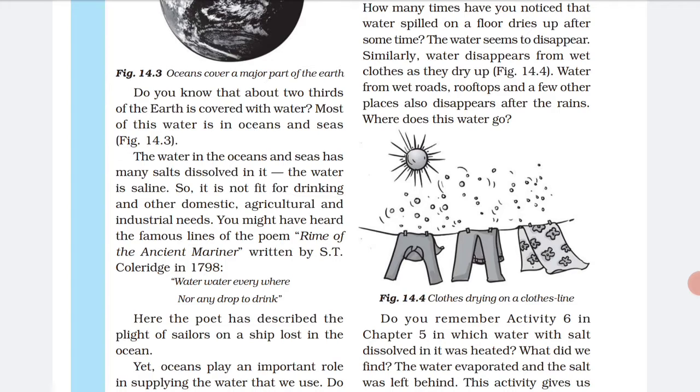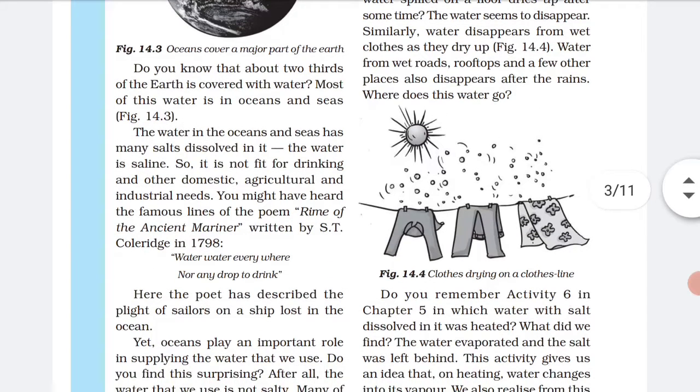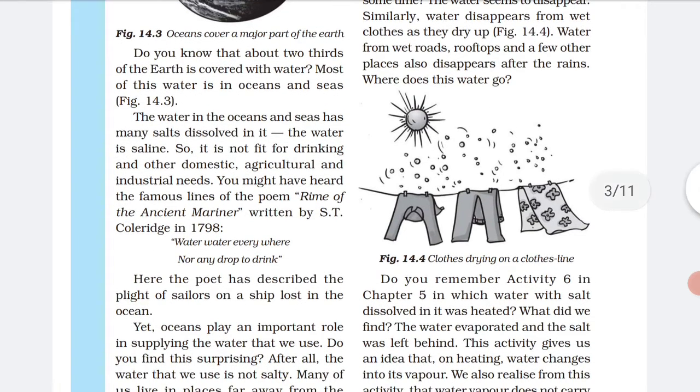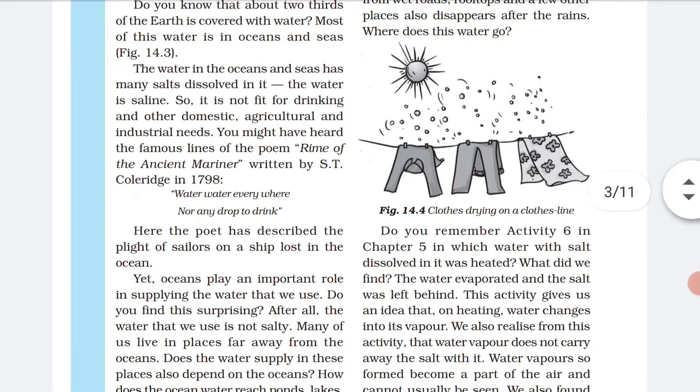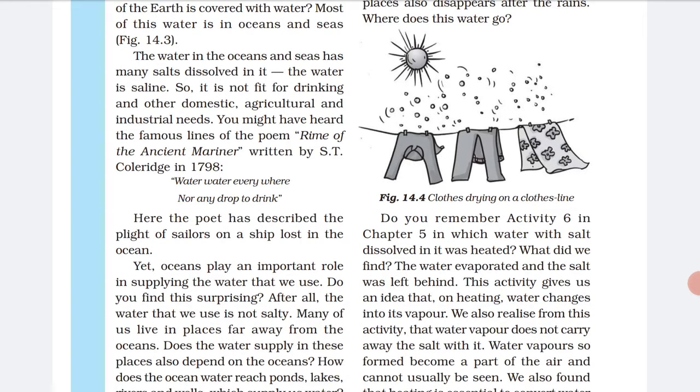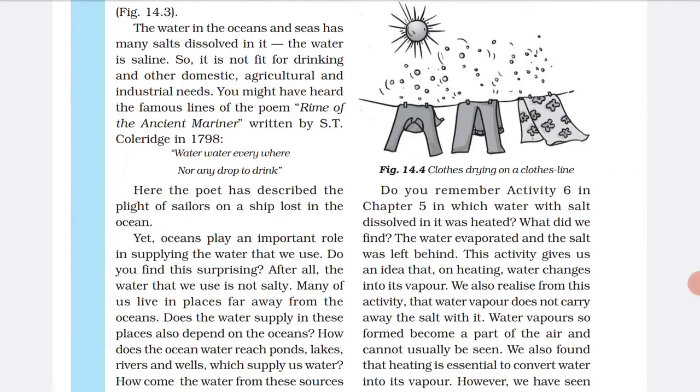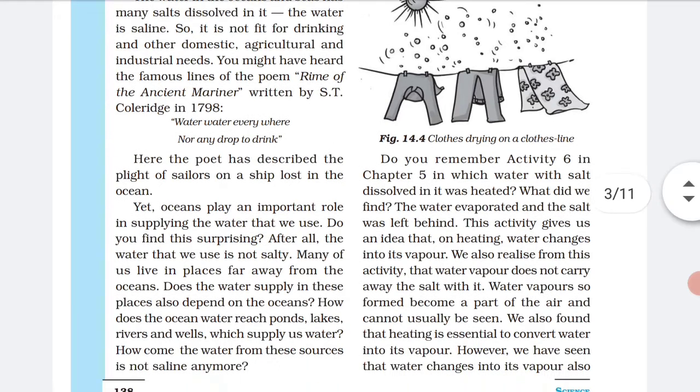What happens to the water after the rain? The roads are wet, the rooftop and a few other places have puddles, and after some time you will see that there is no water, the water is gone. Do you remember, in chapter 5, we did an activity in which we took water mixed with salt, and then we boiled that water. When we boiled it, the water evaporated, and what was left behind? The salt was left behind. This shows that when water evaporates, it does not take salt along with it. It leaves the salt behind.